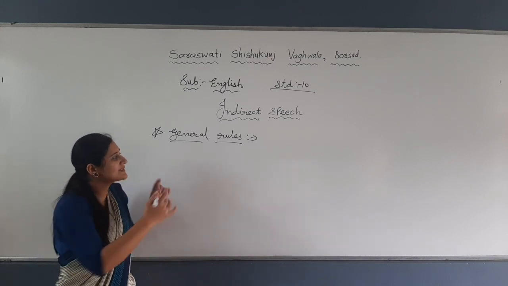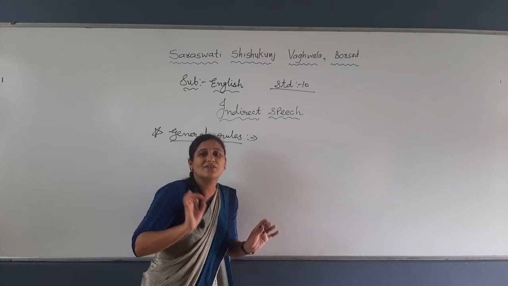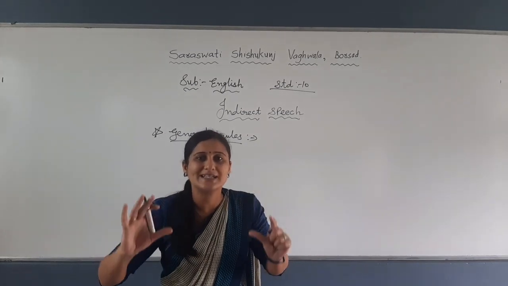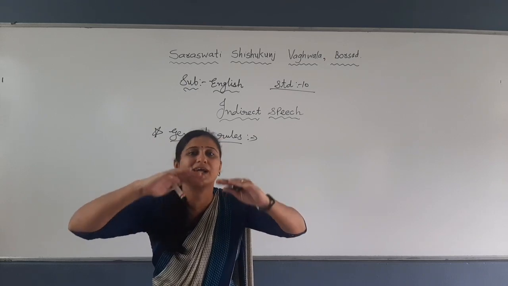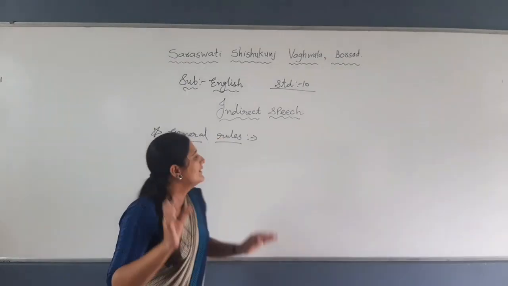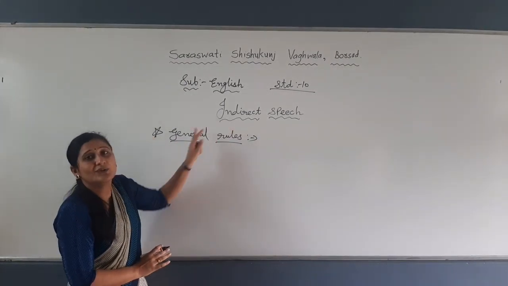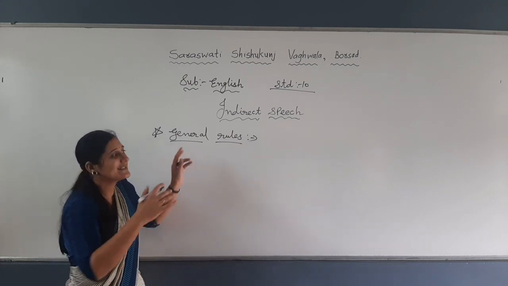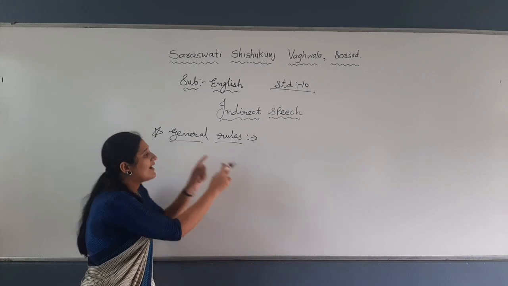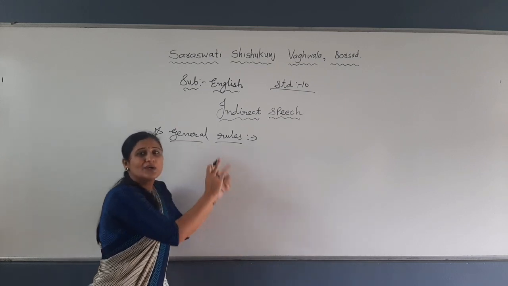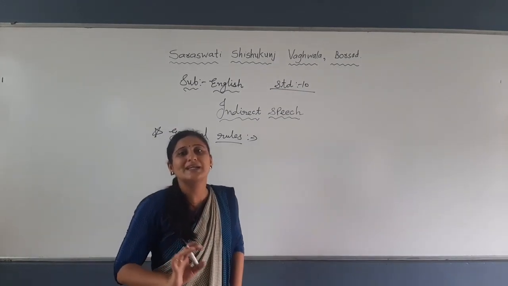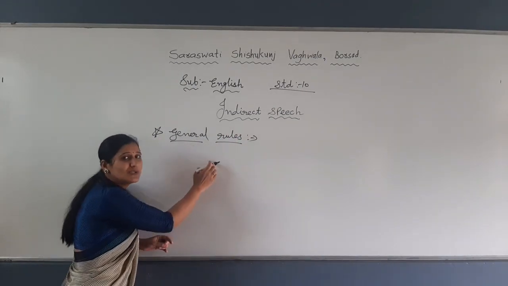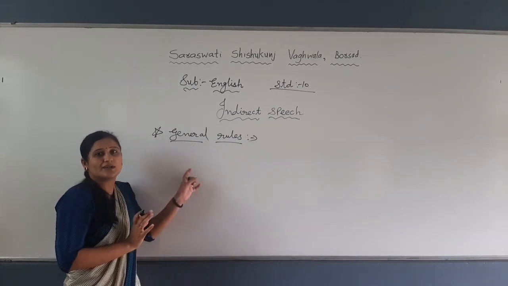So let me go step by step, each and everything, and at last I will talk about the paragraph with an example of how to turn that paragraph into indirect speech. First of all, let me tell you the general rules. You know there are 5 types of sentences, which I will talk about after discussing the general rules. Let me give one example, and through that example I will talk about the general rules.